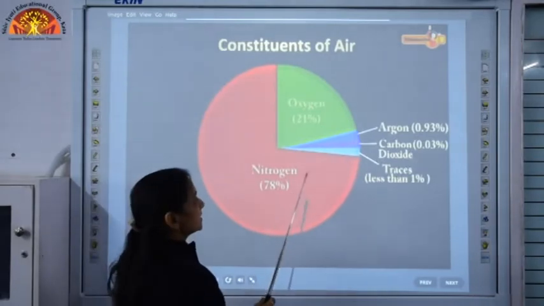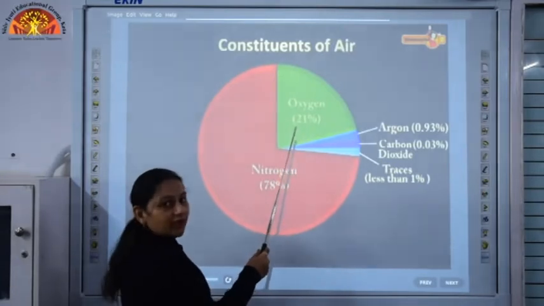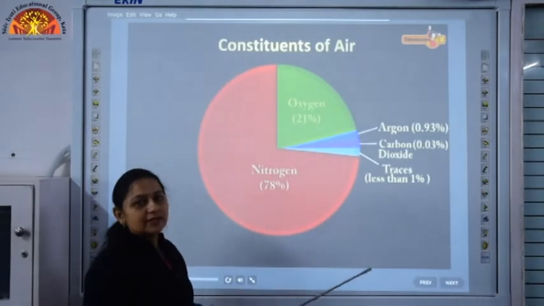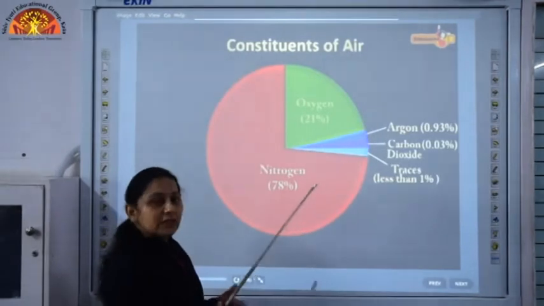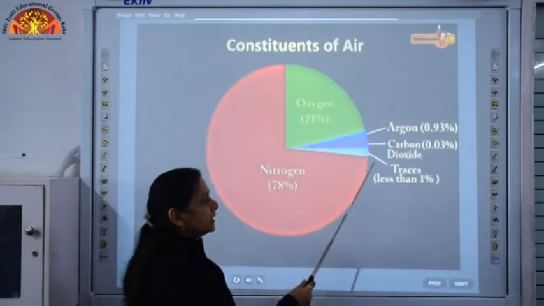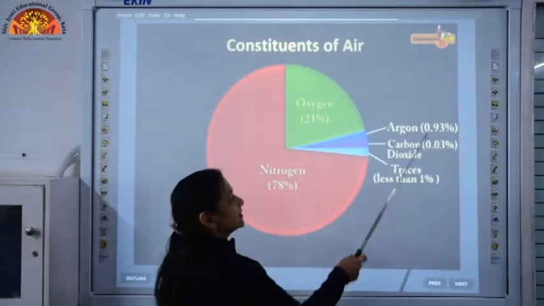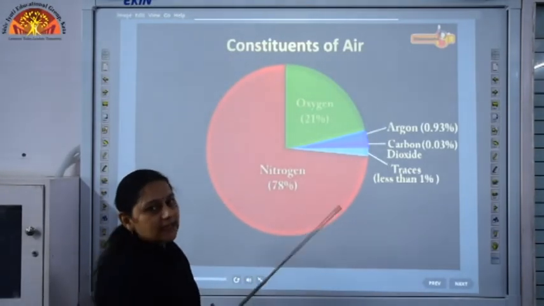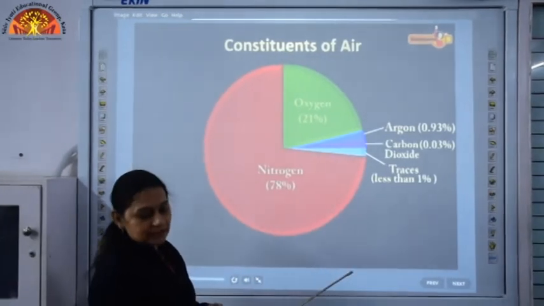The other gases that are present in the air is oxygen, that is 21% of the oxygen, and this oxygen, as you all know children, it is very essential for us human beings, animals, they breathe in oxygen, and the other part, that is only less than 1% comprises of the other gases, that is argon, carbon dioxide and hydrogen. All these gases, they together make up even less than 1% of it.